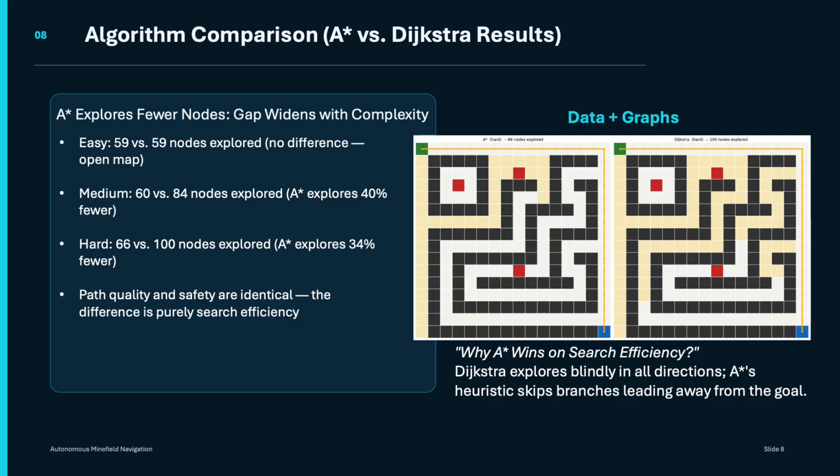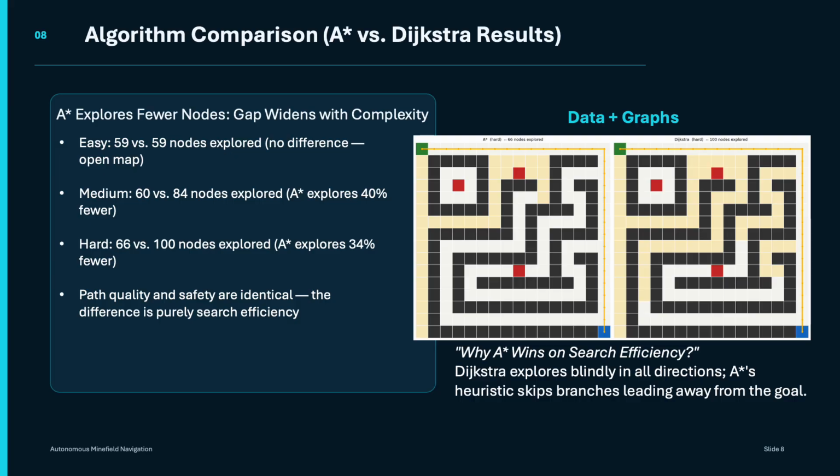And the reason comes down to how each algorithm actually searches. So Dijkstra has no idea where the goal is. Its whole thing is to expand outward from the start in every direction pretty much equally. So when it hits a dead end, it has no way of knowing that in advance. It has to fully explore it. But A-star, on the other hand, uses an approach that's a straight line to the goal. So it prioritizes exploring cells that are actually moving it closer to the destination.